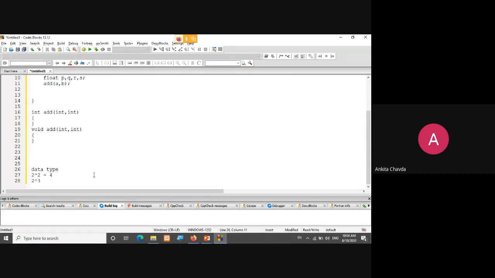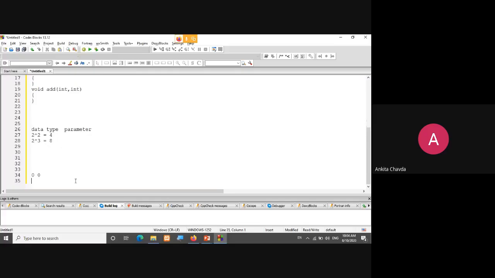First is data type, and the second one is parameter. So this will have 8 different combinations. You can understand this: 0, 0, 0, 1, then 1, 0, and 1, 1. Same way, if I'm having two different parameters, one I'm having integer, integer.